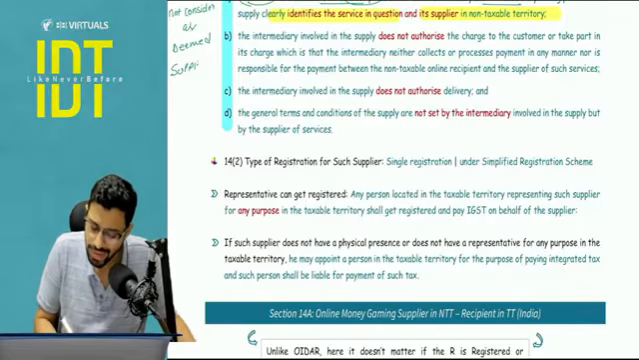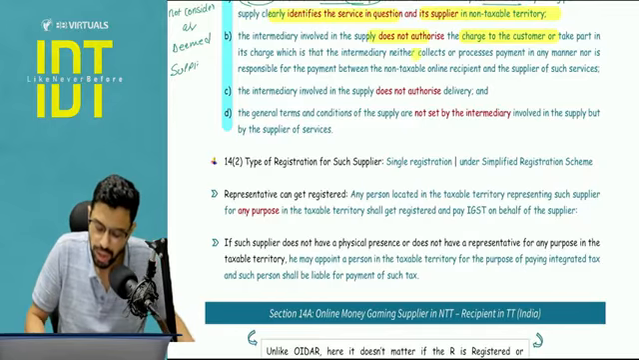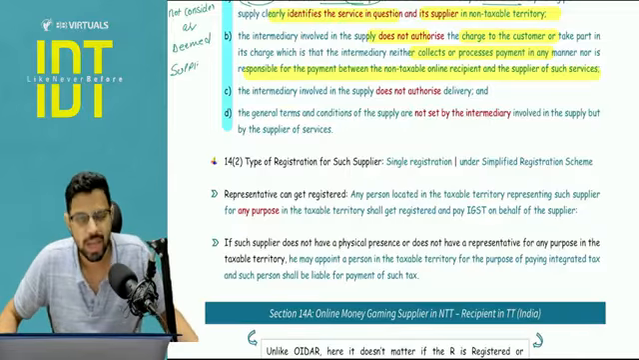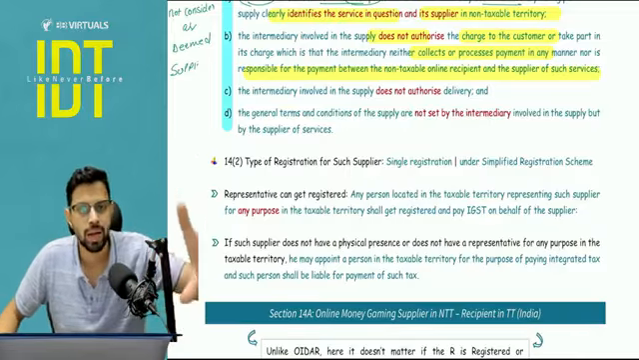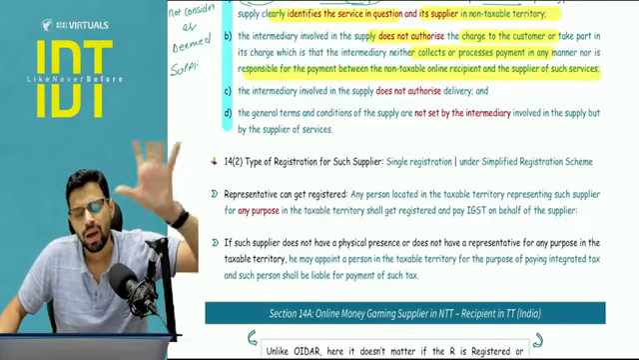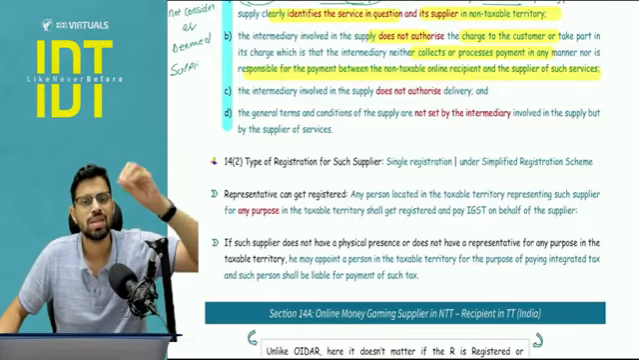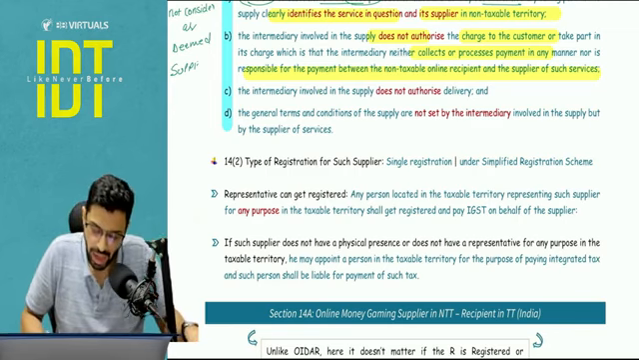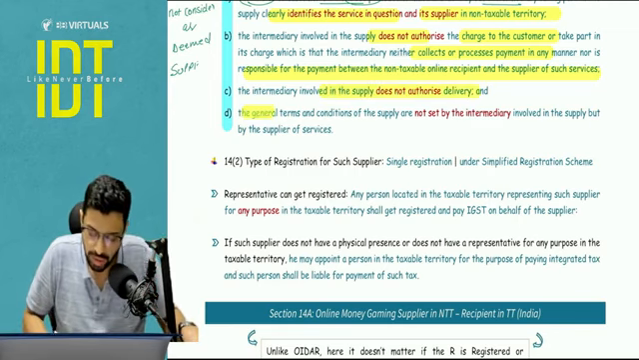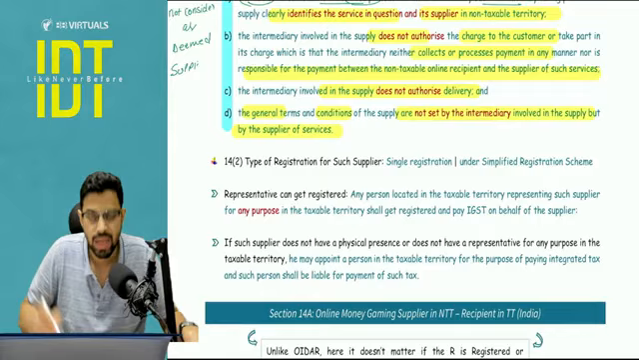Second, the intermediary satisfies that he is not authorizing the charge, he is not collecting or processing the payment, he is not authorizing the supply of services. So the complete payment related control is with the third party supplier. So how can you make a deeming provision considering me as a supplier? Third, I am not even authorizing the delivery of the supply of services. And fourth, the terms and conditions are also not set by me but by the supplier.